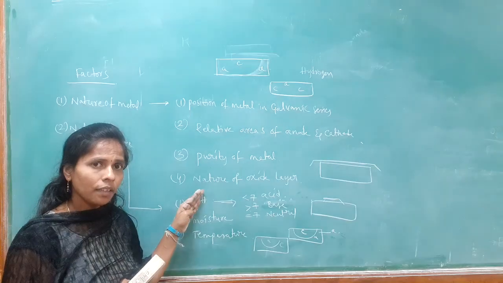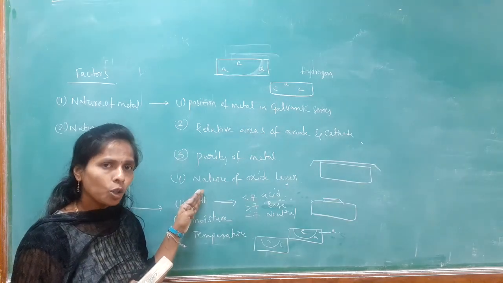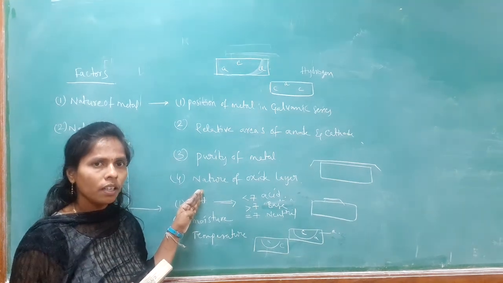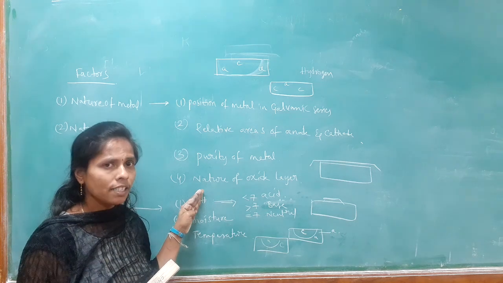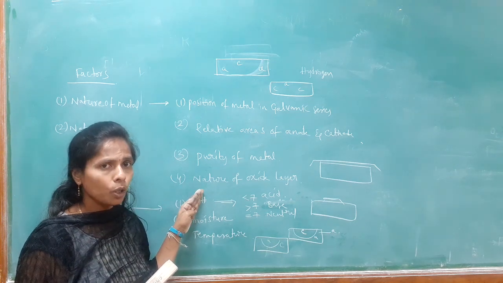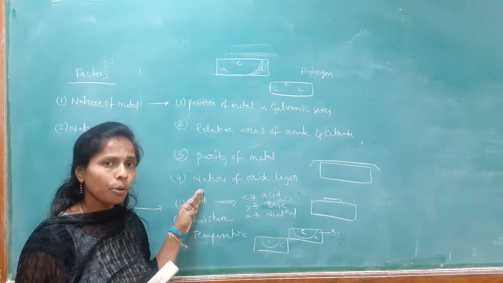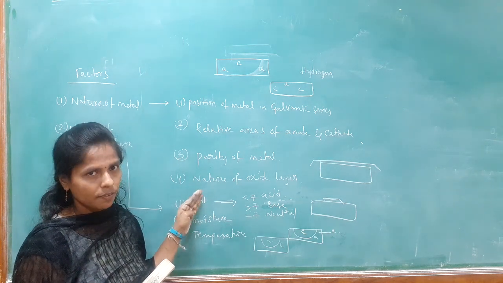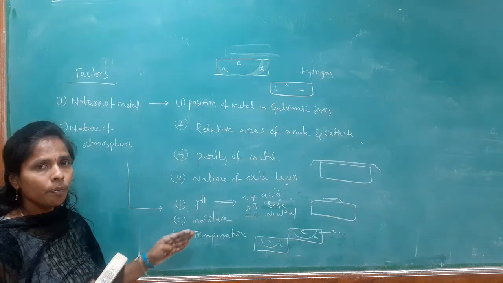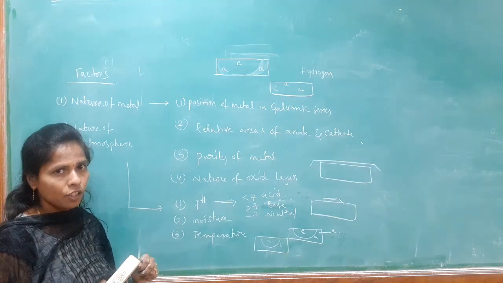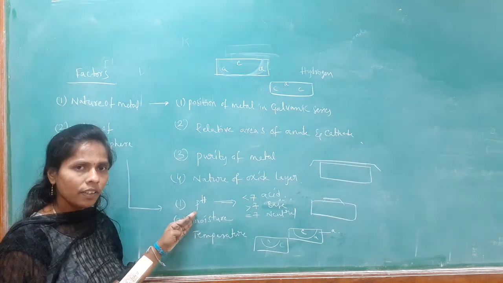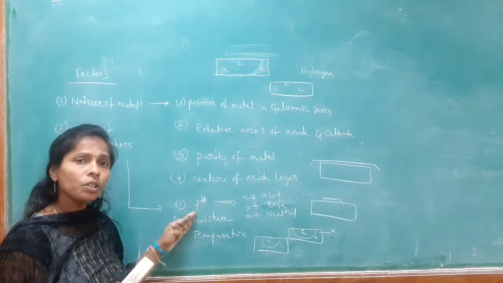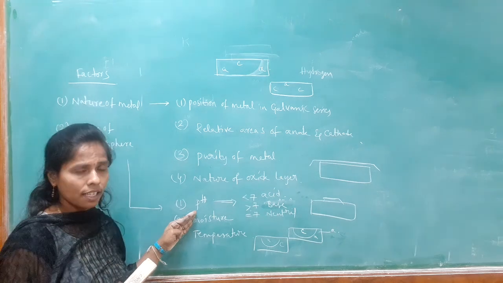Nature of oxide layer. If oxide layer volume is more, the metal is protective, rate of corrosion is more. If oxide layer volume is less than the metal volume, the metal is non-protective, corrosion is more but rate of corrosion is less. In nature of environment: pH, moisture and temperature. If pH is less than 7, acidic medium, corrosion is more, rate of corrosion is less.